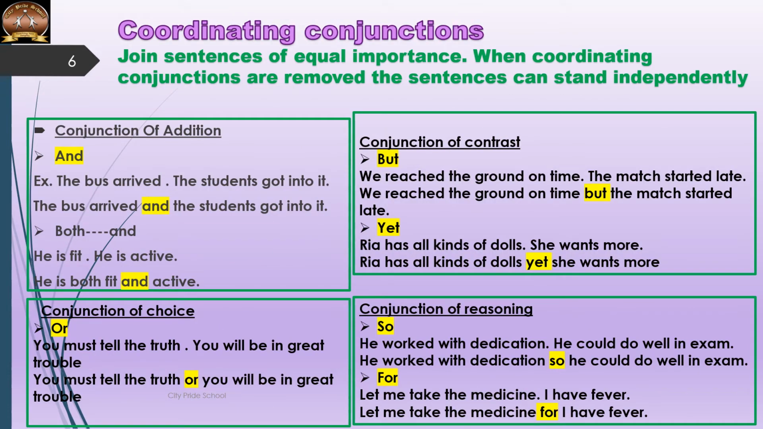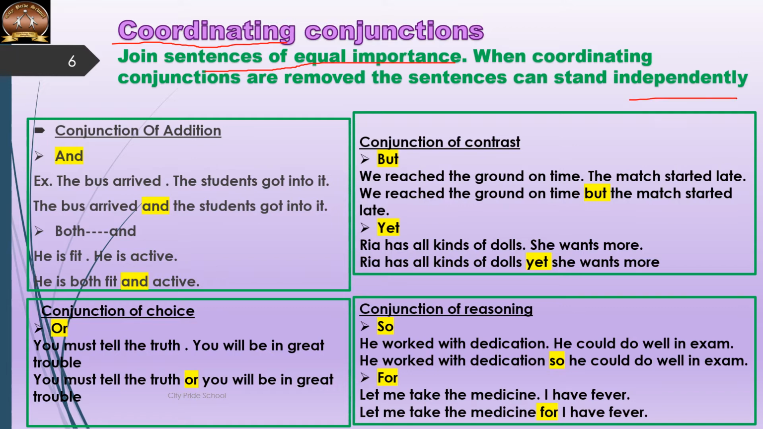Now, what are coordinating conjunctions? Coordinate here means they, of course, join, but they join sentences of equal importance. When coordinating conjunctions are removed, then we get two independent sentences, and these sentences can stand independently, right?